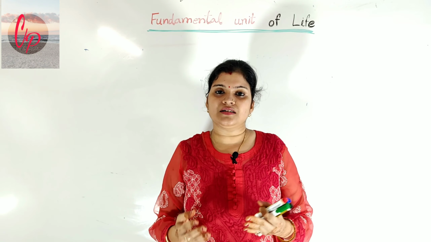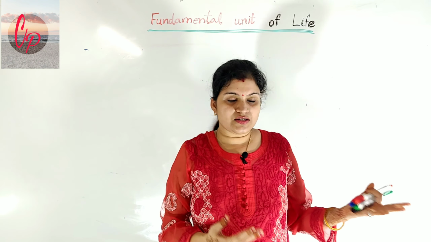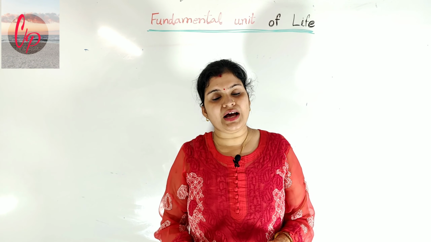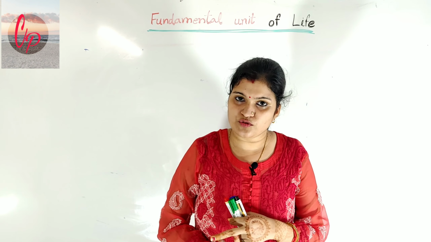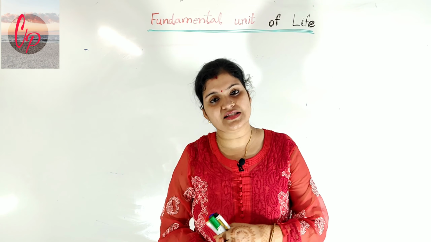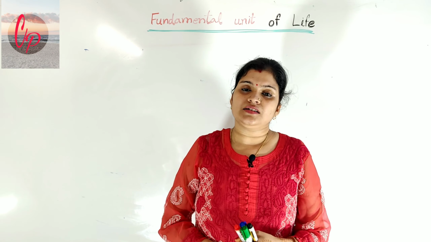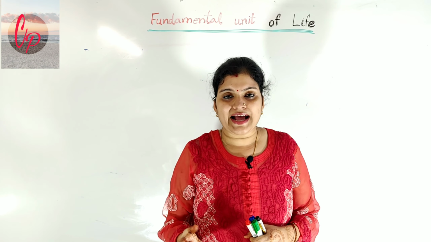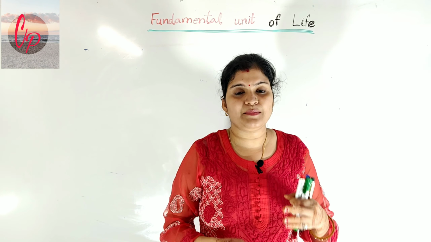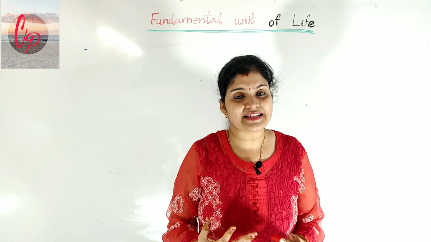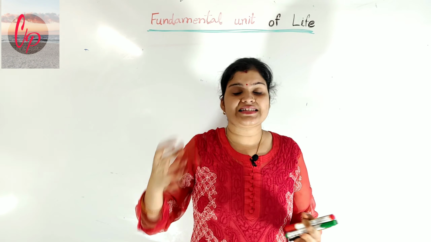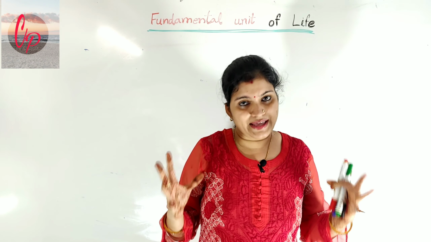Because we know, as we are doing all this in class 9th, that we have two different types of organisms, unicellular as well as multicellular. In a unicellular organism, a single cell is able to perform all the functions. That simply means a single cell can form a whole organism.